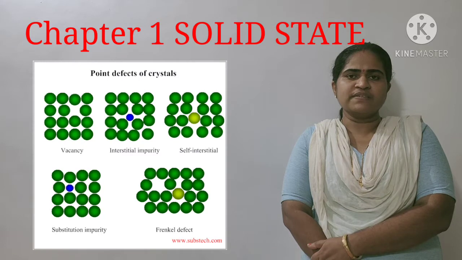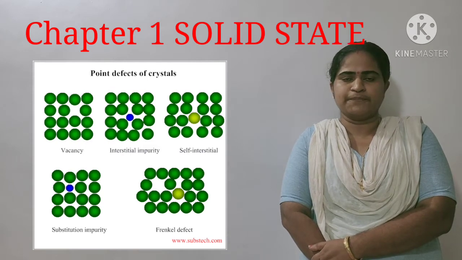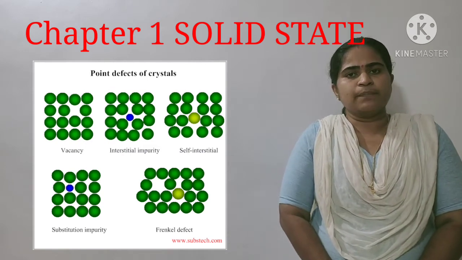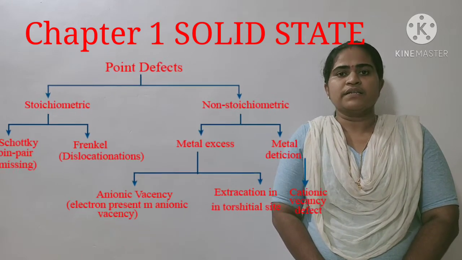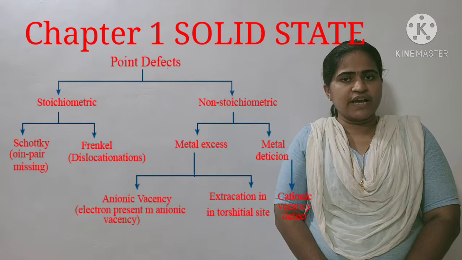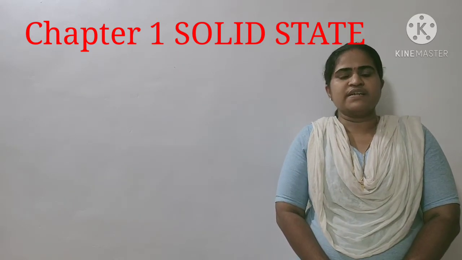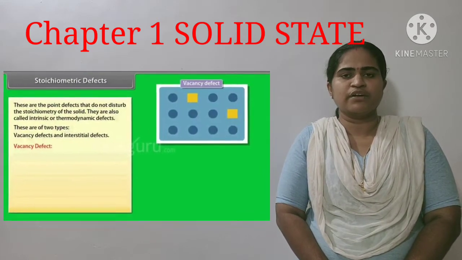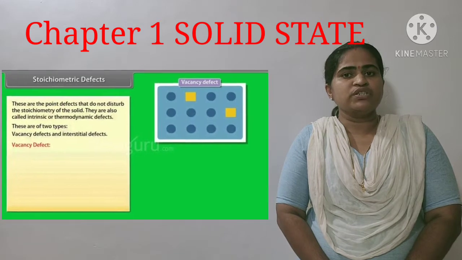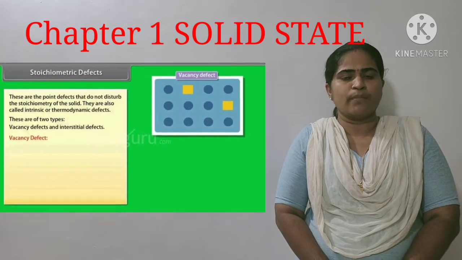Point defect means the defect occurred in a particular lattice point of the solid. The point defect can be classified into two types. They are stoichiometric defect and non-stoichiometric defect. First we consider stoichiometric defect. What is stoichiometric defect? The defect which does not affect the stoichiometry of the compound.